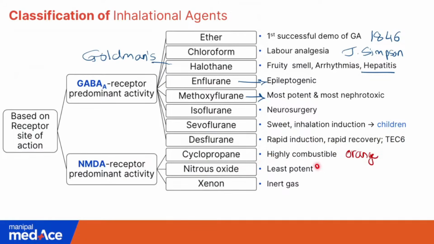It is also the least potent inhalational agent, but very popular because of its second gas effect. It also produces mild analgesia and little relaxation for the patient.